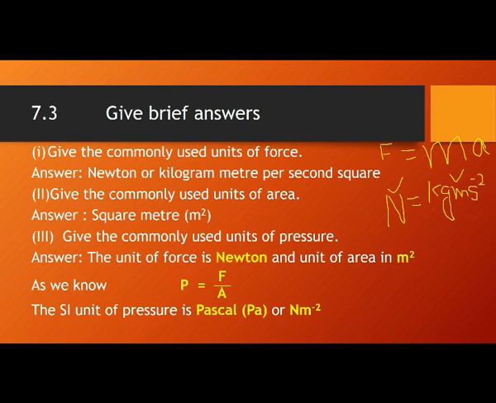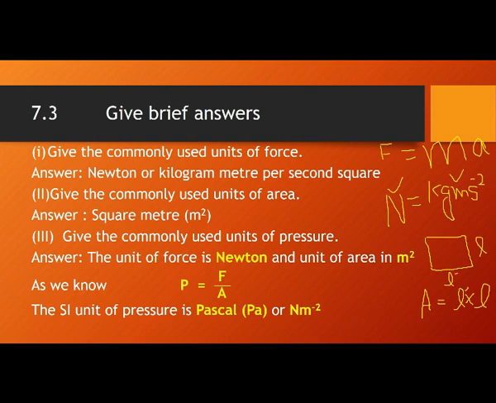Give the commonly used unit of area. You know, area is a two-dimensional quantity, which we already discussed. Let's suppose I draw this rectangular box. There are two quantities: this length and this length. Area is equal to this length multiplied by that length.